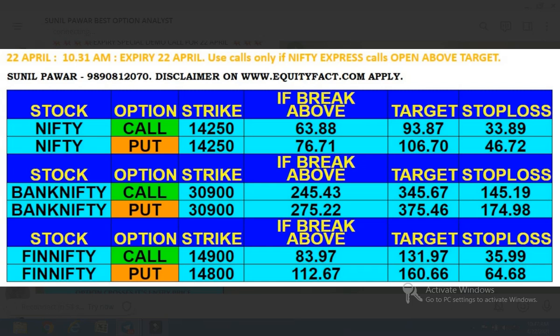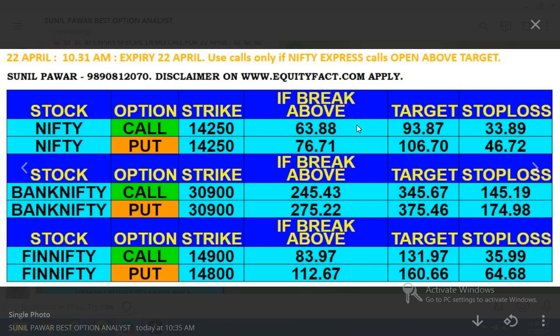Number 2: if for example Nifty call 14,250 crosses the entry price of 63.88 and then hits the target of 94, for example, and if that target is hit within 2 hours, then the trader may hold that trade with the stop loss on cost till 3:20 p.m. If a trader is taking the trade with 2 lots, 1 lot he will book on target, and 1 lot he will hold till 3:20 p.m. with stop loss on cost. So that is the rule.